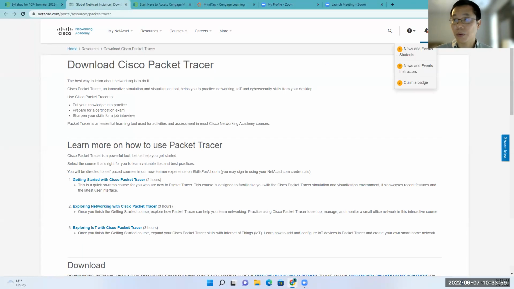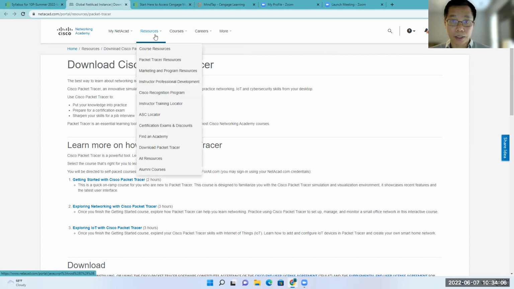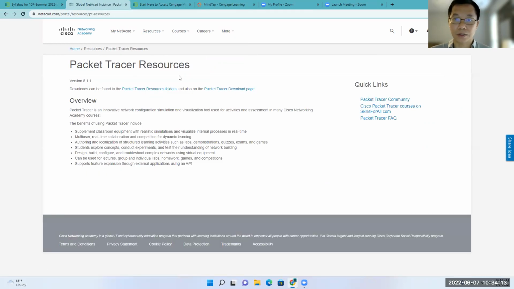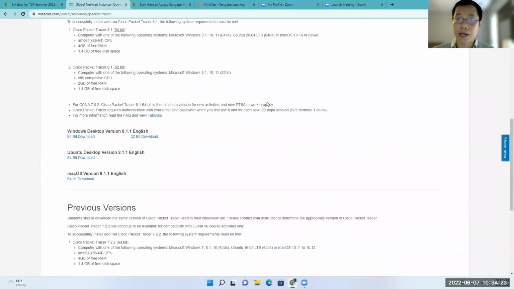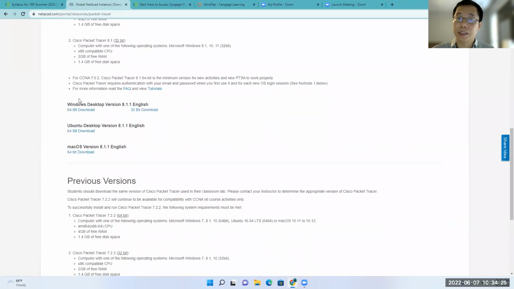After you log in to the Net Academy, you go to the resources, and then to the Packet Tracer resources. When you click on the Packet Tracer resources, you go to the Packet Tracer download page, and you click on this one here. When you scroll down, we have some options: a version for Windows, a version for Linux Ubuntu, and a version for macOS.